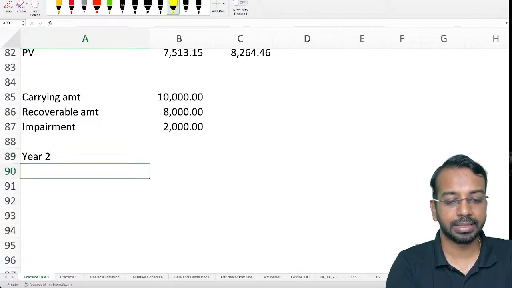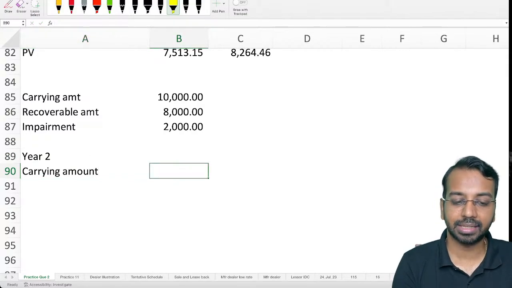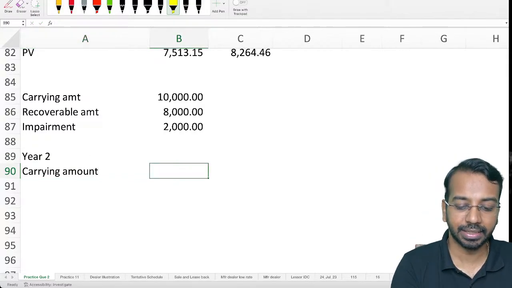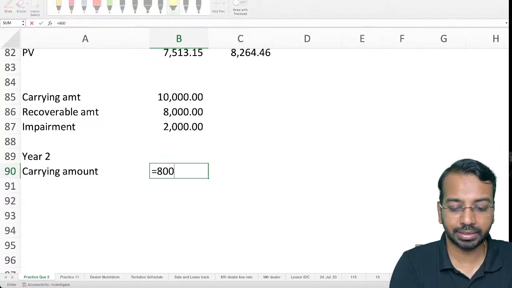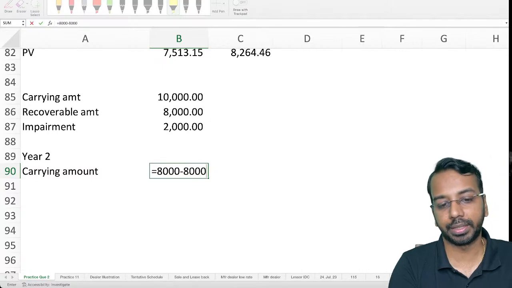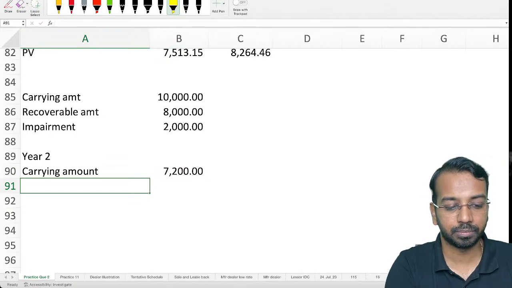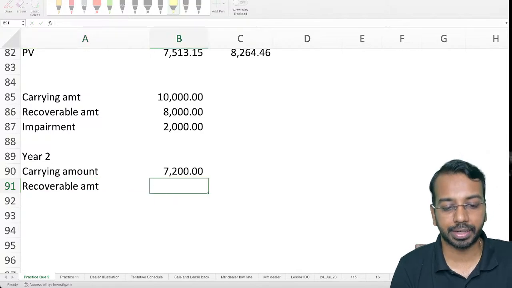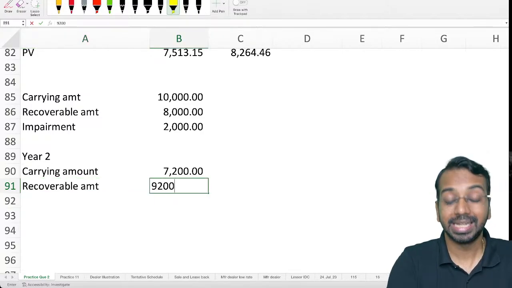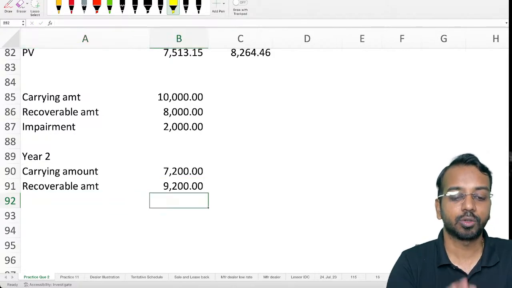Now, subsequently, let us say in second year, 8,000 is the recoverable amount, and assume for a moment that the asset has a 10-year useful life. Remaining useful life is 10 years. So 8,000 minus 8,000 divided by 10, you get 7,200. So that is the carrying amount. And let us say recoverable amount we calculated will be 9,200. Carrying amount is 7,200, and now the recoverable amount is 9,200. The difference is 2,000.